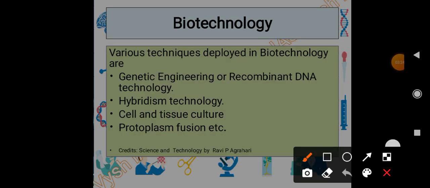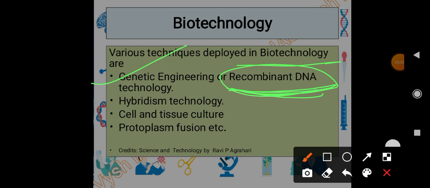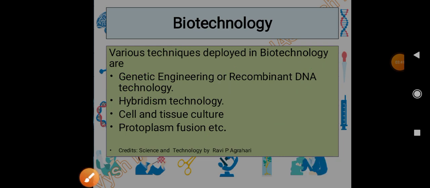There are various techniques deployed in biotechnology. These are genetic engineering or recombinant DNA technology, or rDNA technology. This is very important, and I am going to explain this rDNA technology. Then hybridoma technology, cell and tissue culture, and then protoplasm fusion.